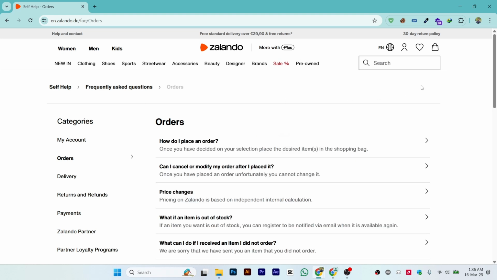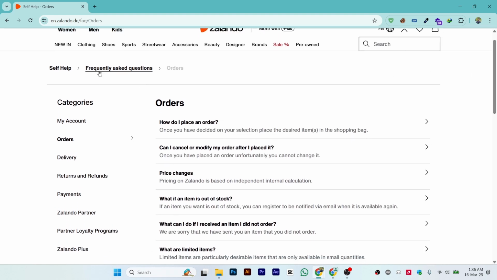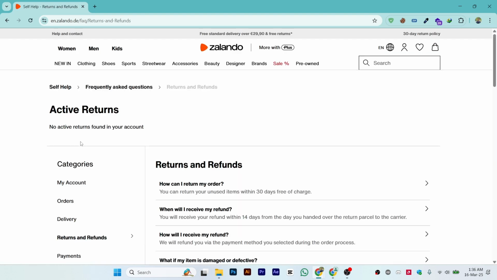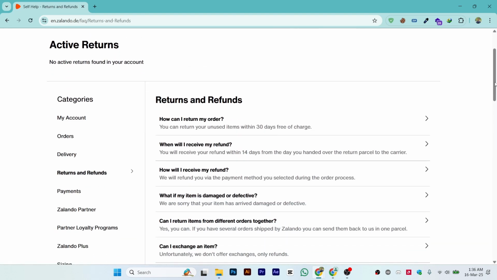And once you click on orders, they will take you to these frequently asked questions. So after that, you will see the categories. So just click on returns and refunds. There are multiple options: account, orders, delivery, returns and refund payments. So just click on returns and refunds. And once you click on returns and refunds, you will see multiple questions.